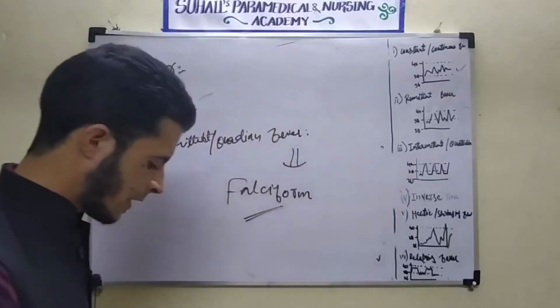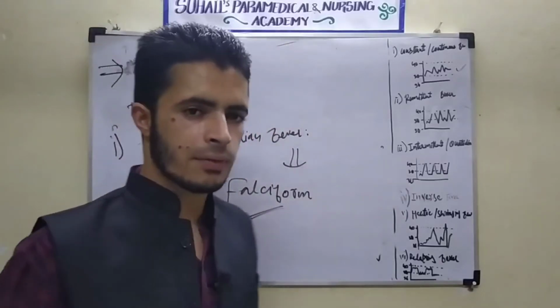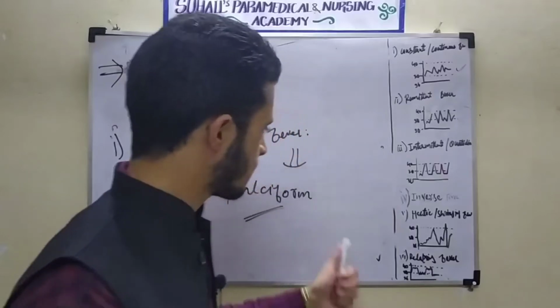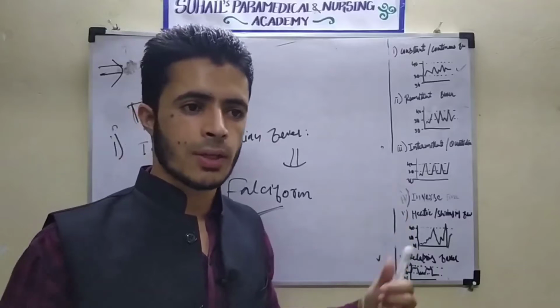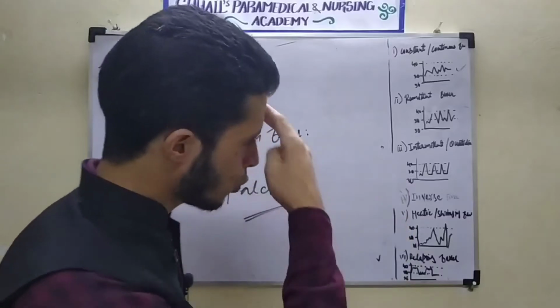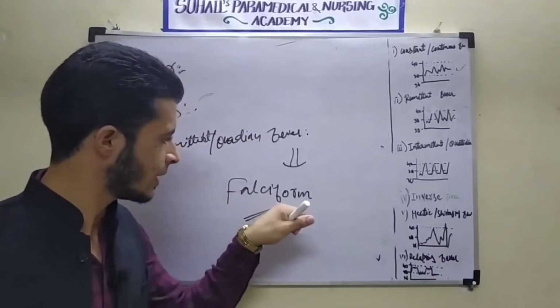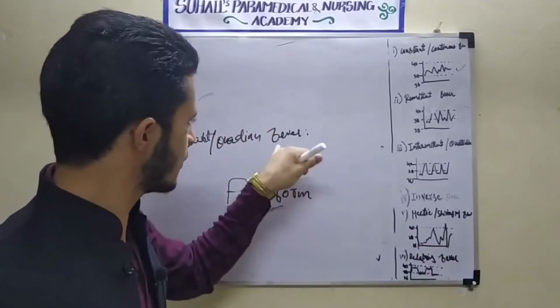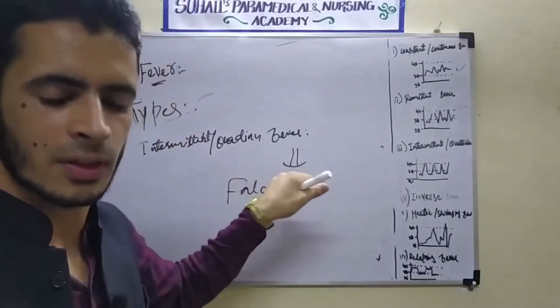That malaria is caused by falciparum, because you all know there are different types of protozoans which cause the fever. Suppose there is Plasmodium vivax, Plasmodium falciparum, Plasmodium malariae, Plasmodium ovale. There are different types of protozoans that cause malaria. So this is one protozoan, that is Plasmodium falciparum. That causes malaria, and this kind of fever is found.